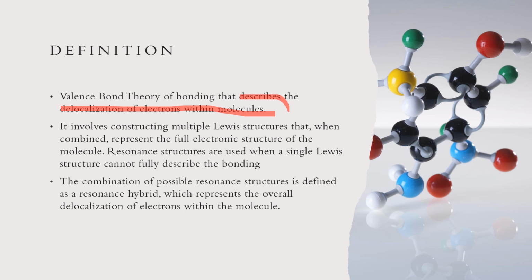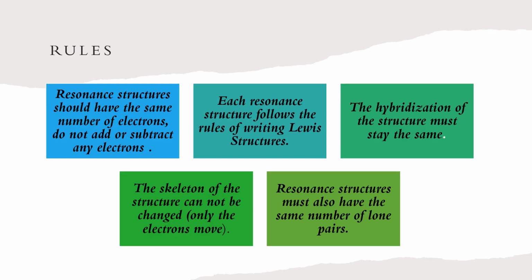Another reason to study resonance is that sometimes, whenever we perform any kind of experiment, certain structures are not able to answer all the queries in our mind. So I think resonance will help us decode that kind of question. The third point is that the combination of possible resonance structures leads us to one single structure that we call a resonance hybrid. That single structure answers most of the questions that come into our mind. So that single structure is called the resonance hybrid.